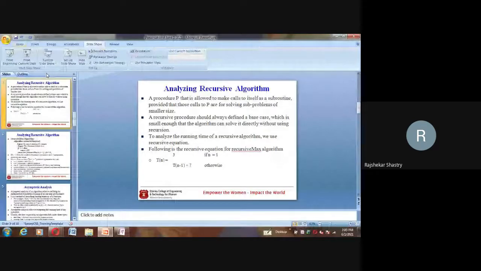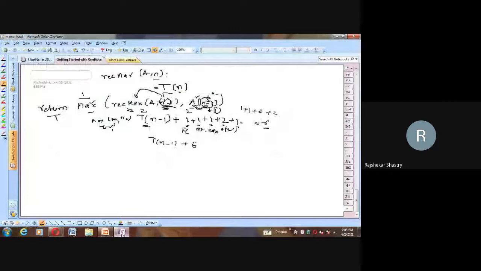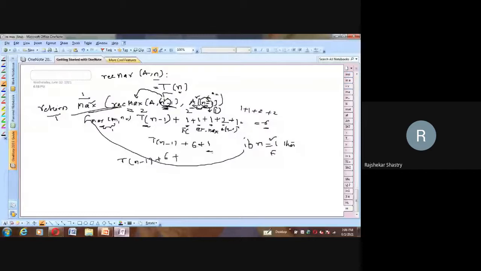So in that total addition, 6 plus 1. This one is the if, n is equal to 1, checking the condition. If this is false, then we come to this particular statement, and for this statement it is T of n minus 1 plus 6. Since this is a single comparison, we take one primitive operation. So this 6 plus 1, total T of n minus 1 plus 7.